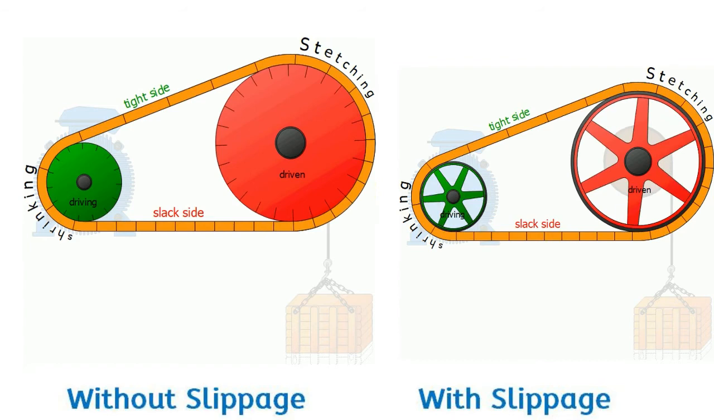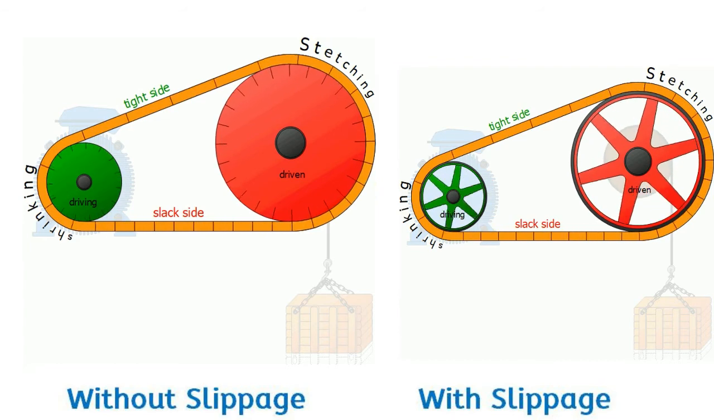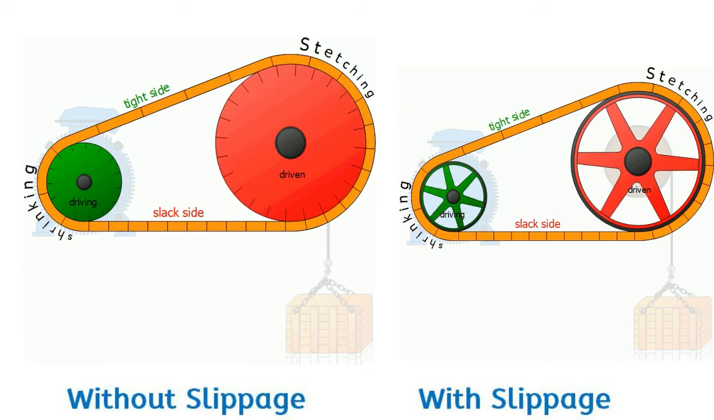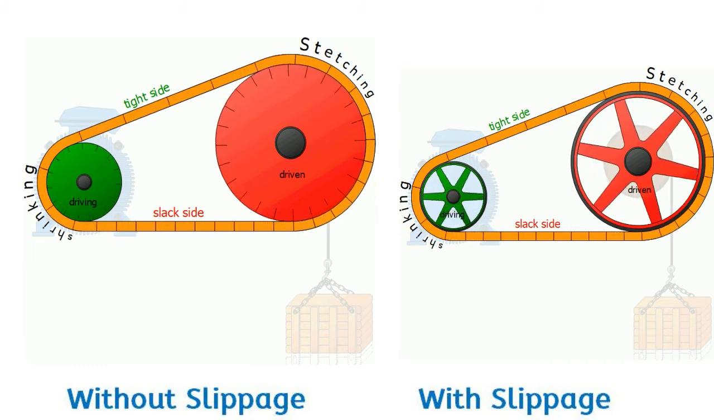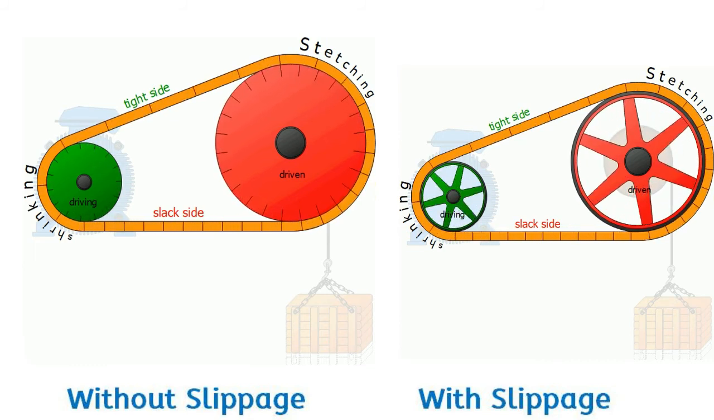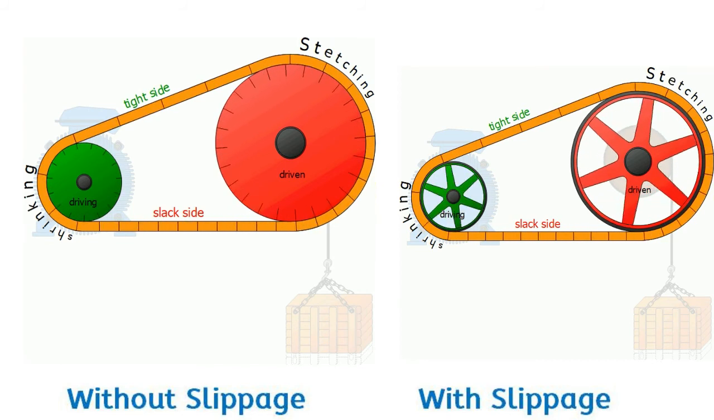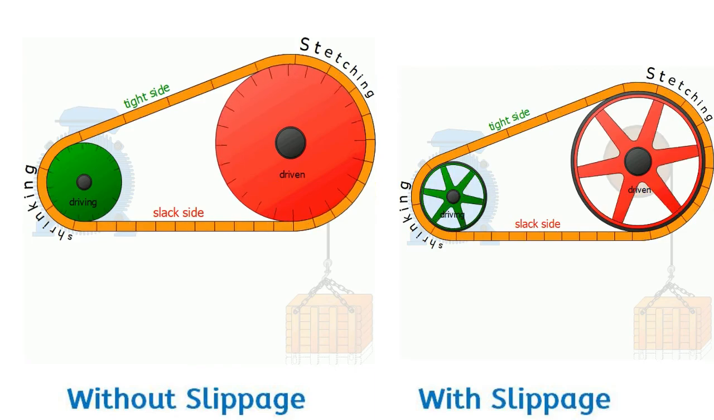Belt slip is caused due to the continuous run of the belt, which may lead to an increase in the length of the belt, or due to a decrease in the coefficient of friction between the two surfaces, or maybe due to the difference in the tension on the tight and slack side.